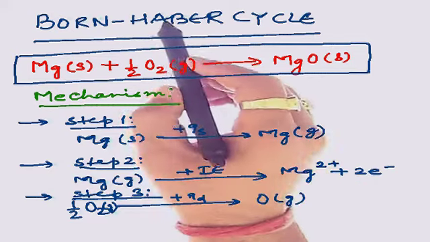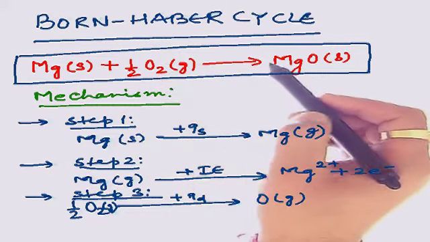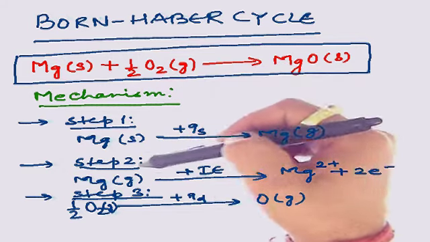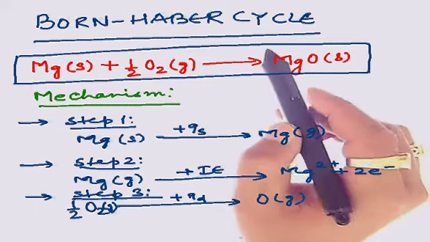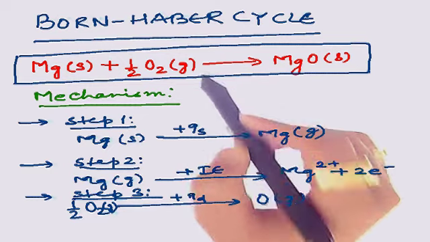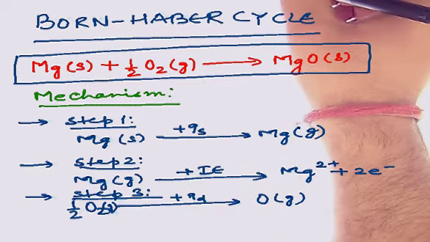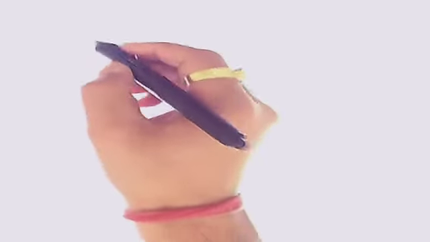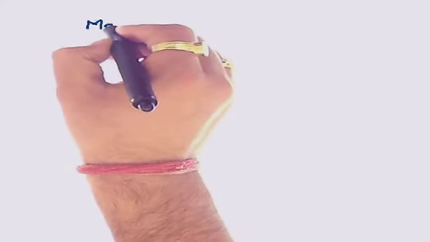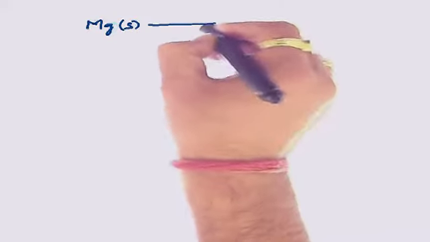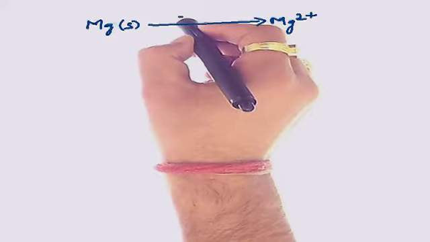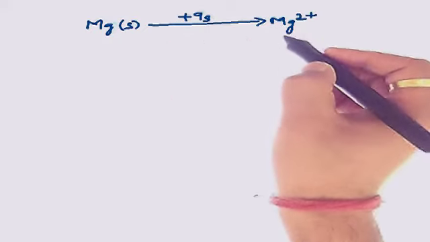So when we consider the one-step process and the mechanism, and by using both of them we represent these in the form of a cycle, then that will become the Born-Haber cycle. Means, if I write the same process as magnesium solid converts to magnesium 2 positive by gain of energy, that was heat of sublimation.